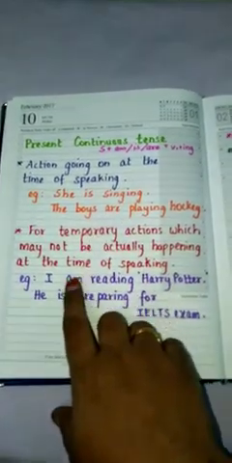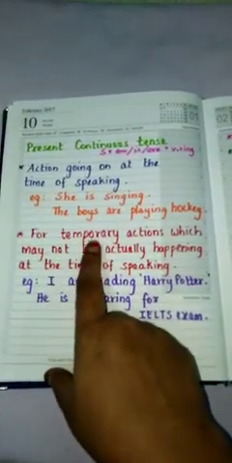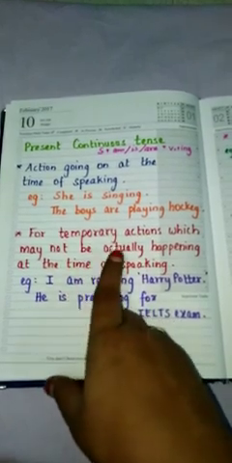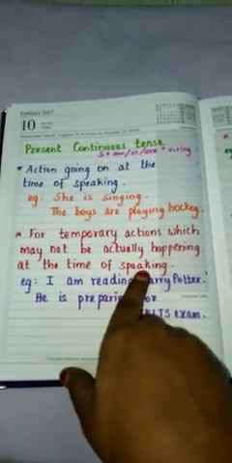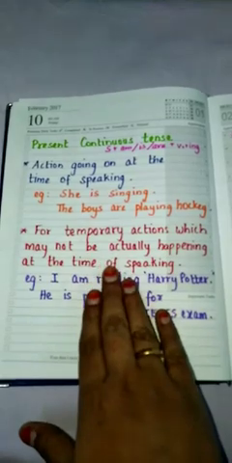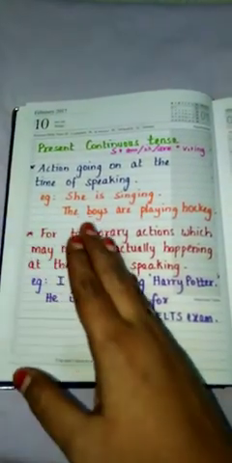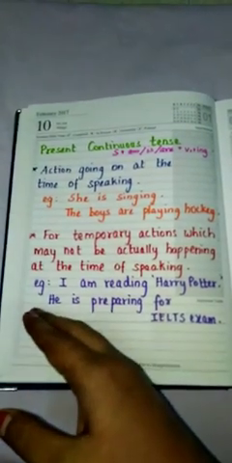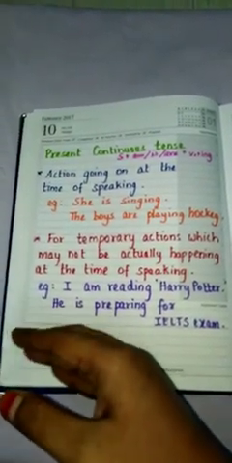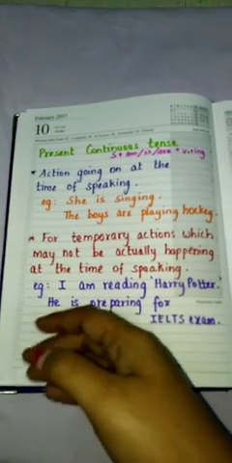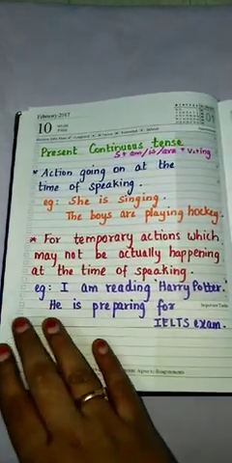Now see the next point: temporary actions which may not be actually happening at the time of speaking. This thing is not happening at the moment when you utter it, but it is happening during some other time. For example, it may happen for weeks or for months, but it is just a temporary action.